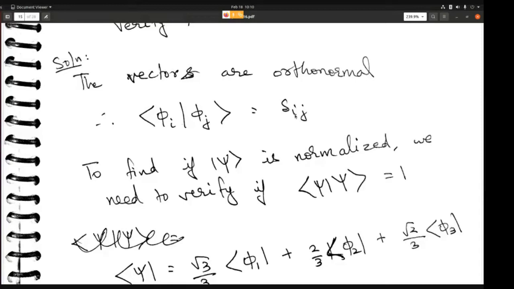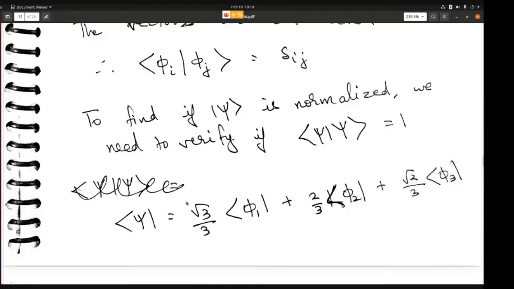So to find if psi is normalized, we need to verify that the scalar product of psi with itself is 1. So first of all, you need this bra psi. So you need to write what bra psi is. Bra psi is nothing but root 3 by 3 bra phi 1 plus 2 by 3 bra phi 2 plus root 2 by 3 bra phi 3. Here, root 3 by 3, 2 by 3, root 2 by 3 are coefficients. These coefficients are real numbers, so they are not going to become complex when you change to bra. If they were complex numbers, then they would have changed to complex conjugates.